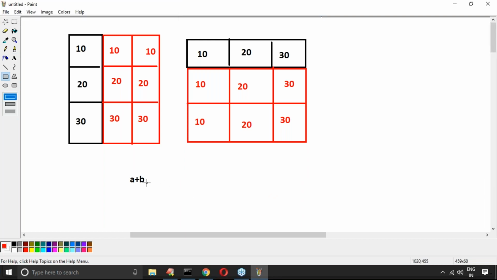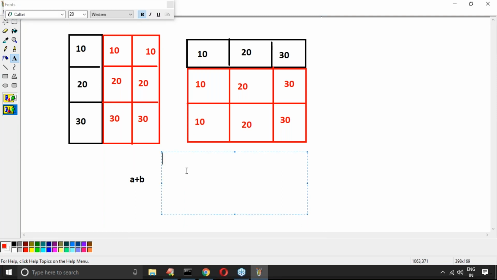Please confirm what output we are going to get. If I take A plus B, what will happen? The first one: 10 plus 10 is 20, 10 plus 20 is 30, 10 plus 30 is 40. Next, 20 plus 10 is 30, 20 plus 20 is 40, 20 plus 30 is 50. Next, 30 plus 10 is 40, 30 plus 20 is 50, 30 plus 30 is 60. This is the output we have to get.